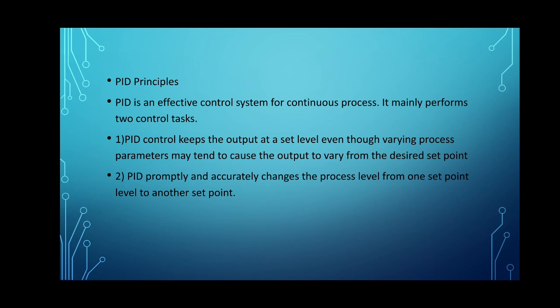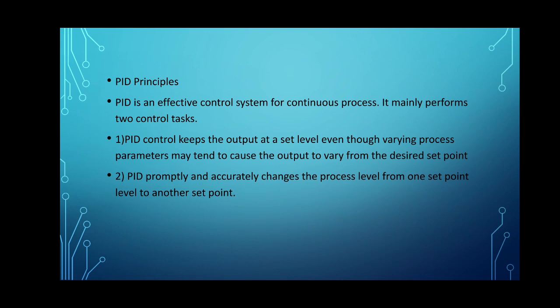So, PID control keeps the output at a set level even if some process parameters try to change it from the set value. By using this PID control, the output is maintained at the set level. Second, PID promptly and accurately changes the process level from one set point level to another.